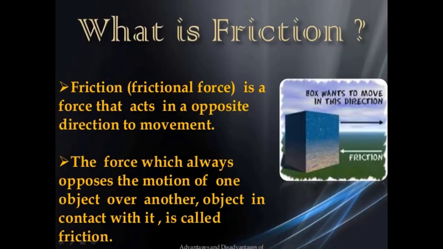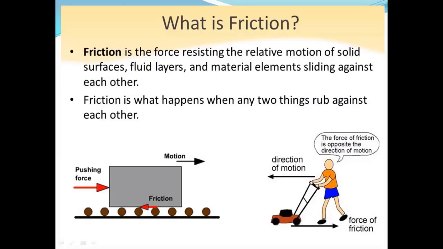Let's talk about friction. What is friction? Friction or frictional force is a force that acts in the opposite direction to movement. The force which always opposes the motion of one object over another object in contact with it is called friction. Look at this diagram, where you can see forces acting in opposite directions. One is in this direction, where the friction is, and the force which has the motion is in this direction. So this is all about friction.